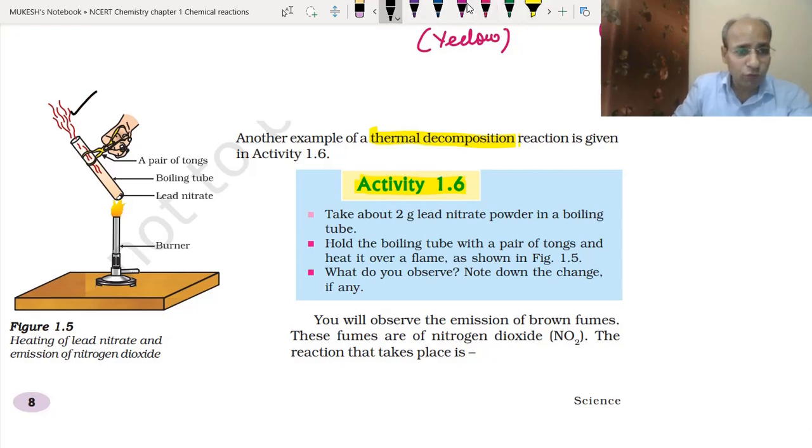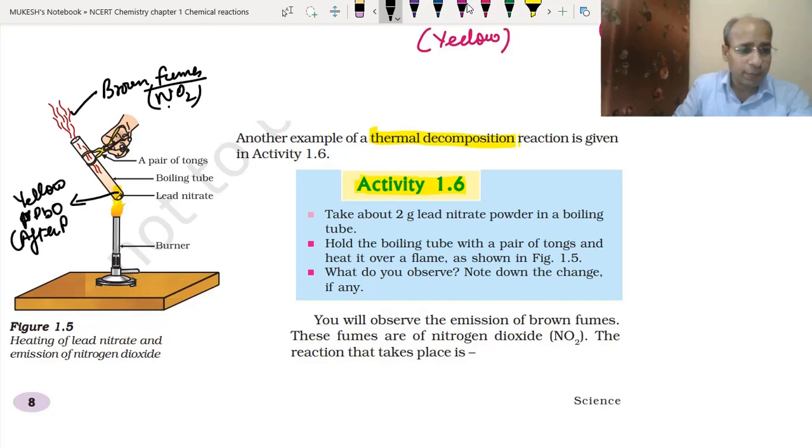You can see the brown fumes coming out, and these brown fumes are of nitrogen dioxide. Once the reaction is complete, you will get the yellow color, and oxygen gas also comes out. We cannot see the oxygen gas because it is colorless.